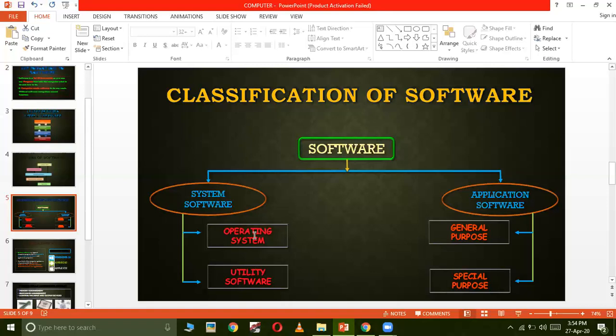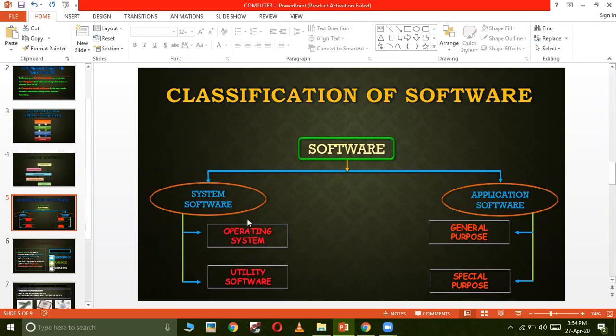For example, the calculator. The calculator is an application software, but it is inbuilt inside your operating system. The moment the operating system is installed on your computer, the calculator is also installed with it. So without an operating system, you cannot do anything on your computer.